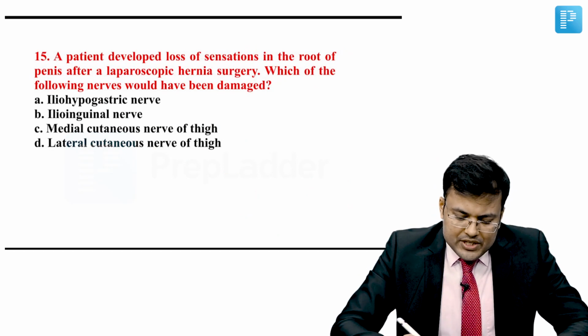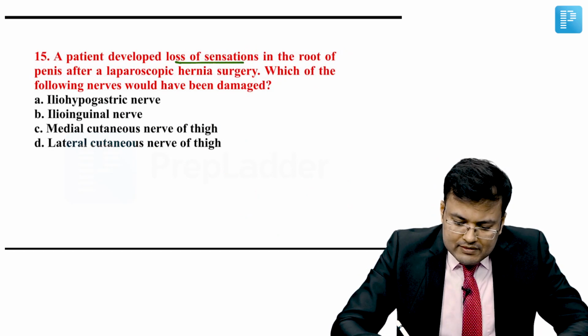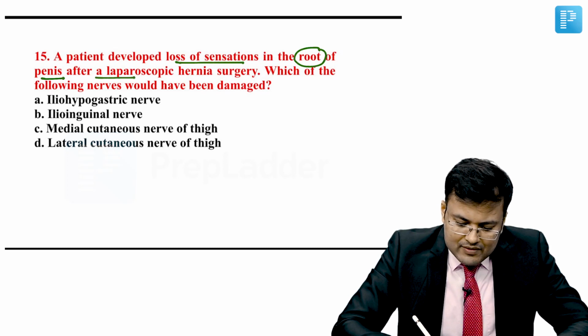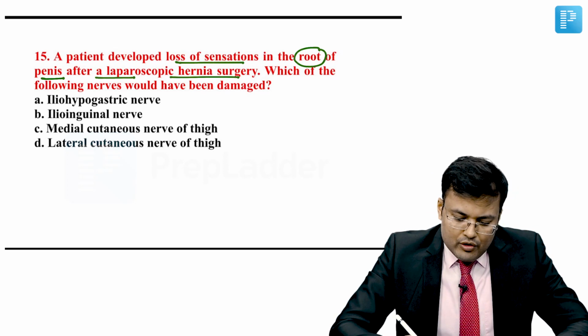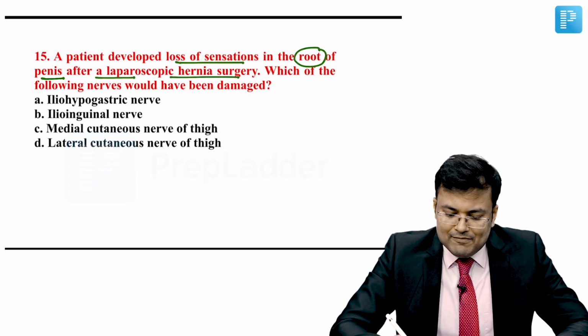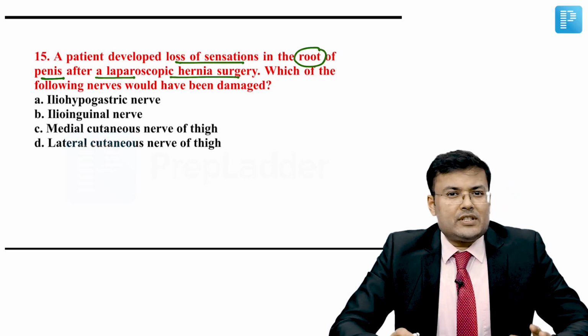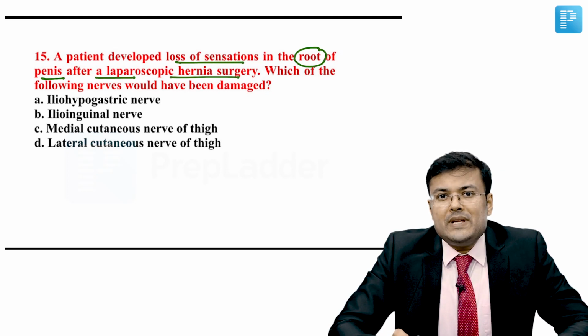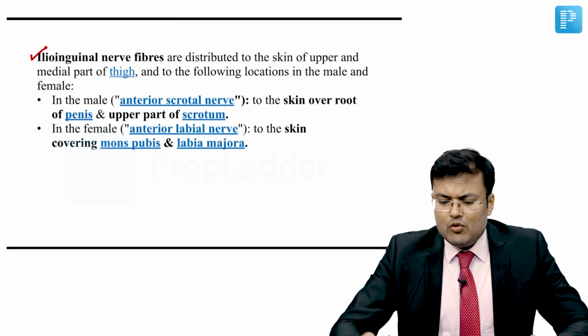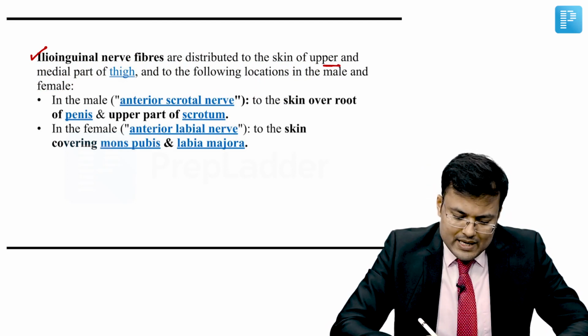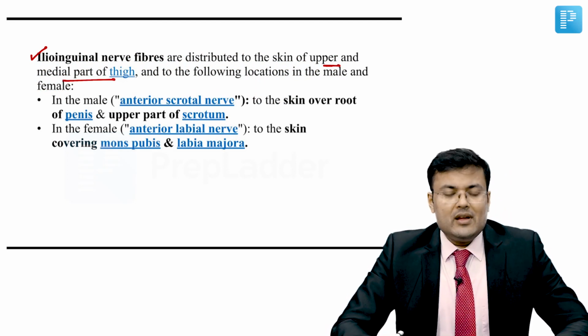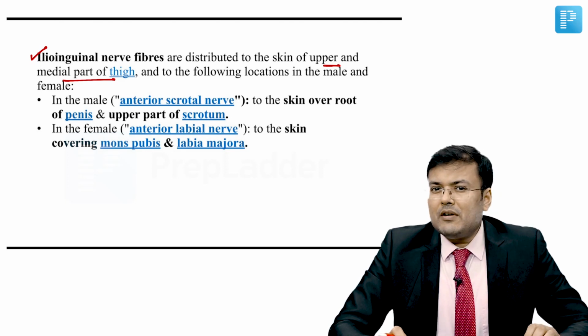A patient developed loss of sensation in the root of the penis after laparoscopic hernia surgery. Which of the following nerves would have been damaged? So first see, what's the nerve supply of the root of the penis? The ilioinguinal nerve is distributed to the skin of the upper and medial part of the thigh. In males and females, the name of the nerve is different.